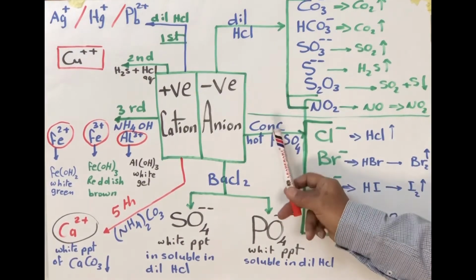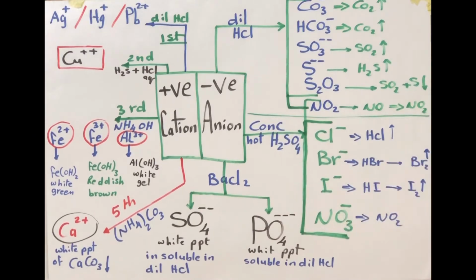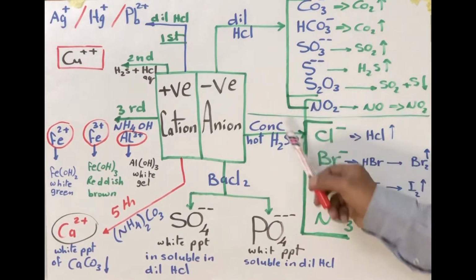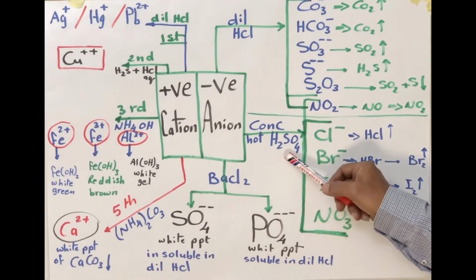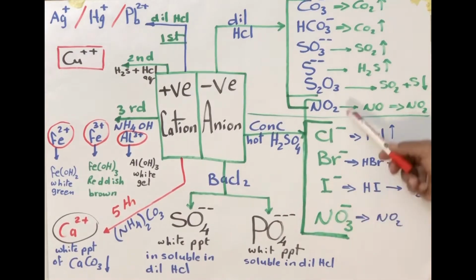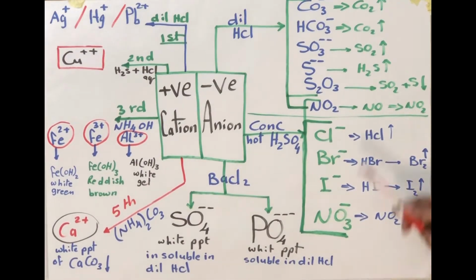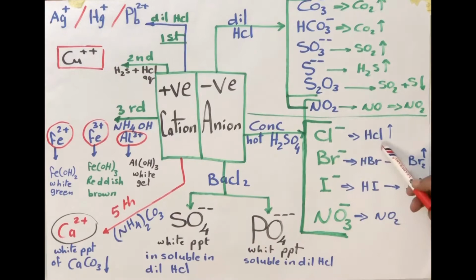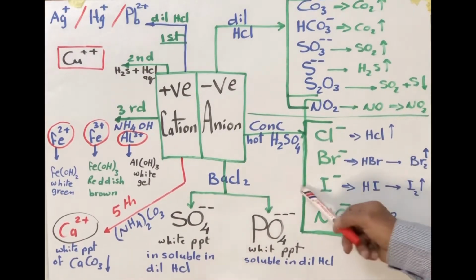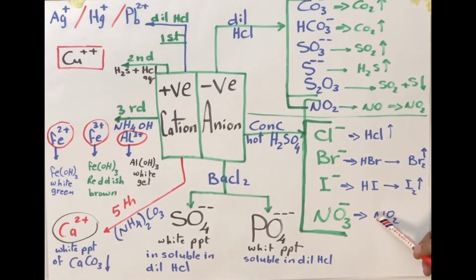Why do we use sulfuric acid? The basic scientific idea is that sulfuric acid is more stable than all the acids formed from chloride, bromide, iodide, and nitrate.